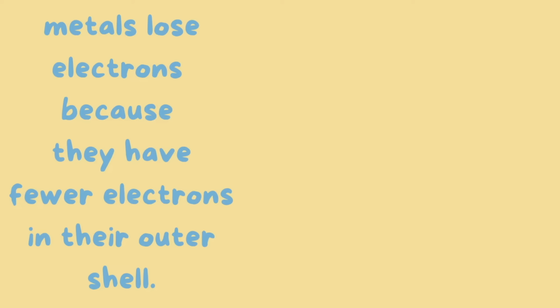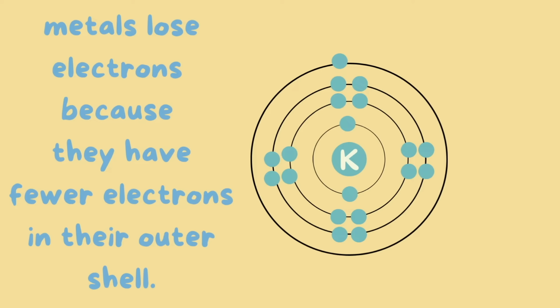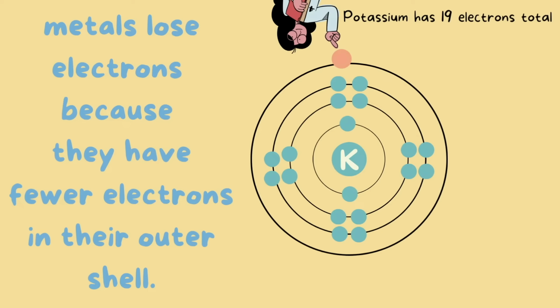Metals lose electrons because they have fewer electrons in their outer shell. So because they have fewer electrons in their outer shell, it makes it easier for them to just lose a couple rather than gain a bunch. You will clearly see this once you see some examples. So here we have potassium as an example, and potassium has 19 electrons total. Notice it only has 1 valence electron in that valence shell. So because potassium is a metal, it is going to lose this 1 valence electron.